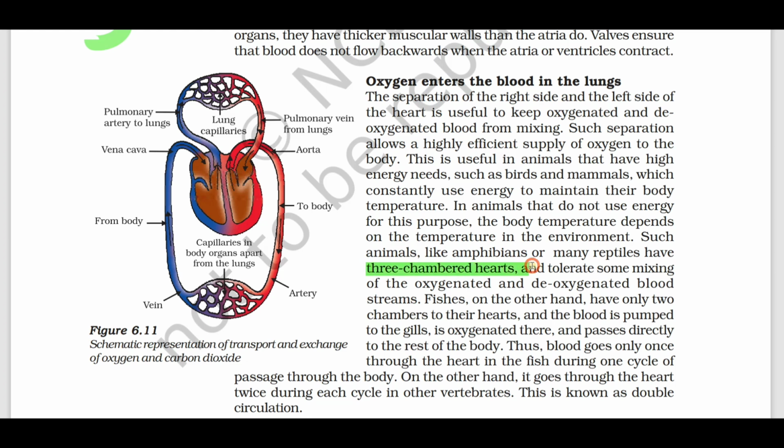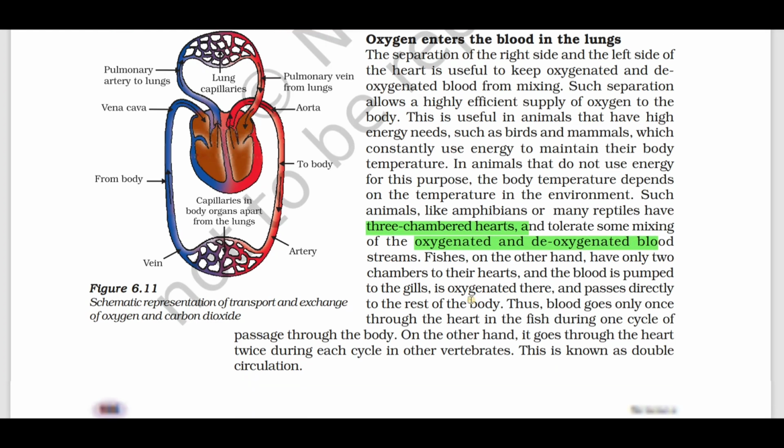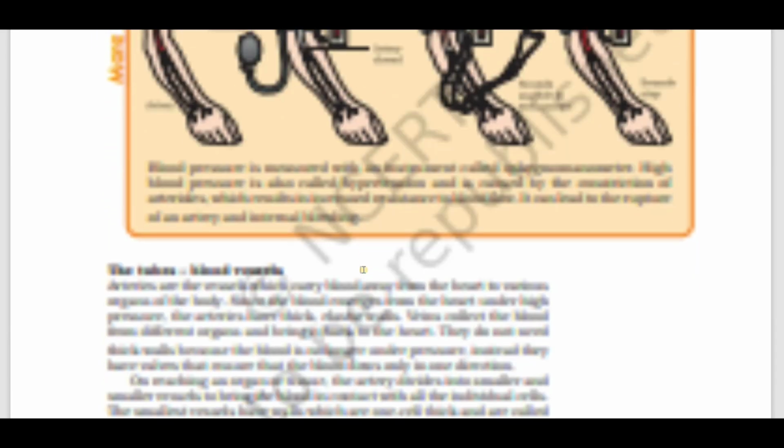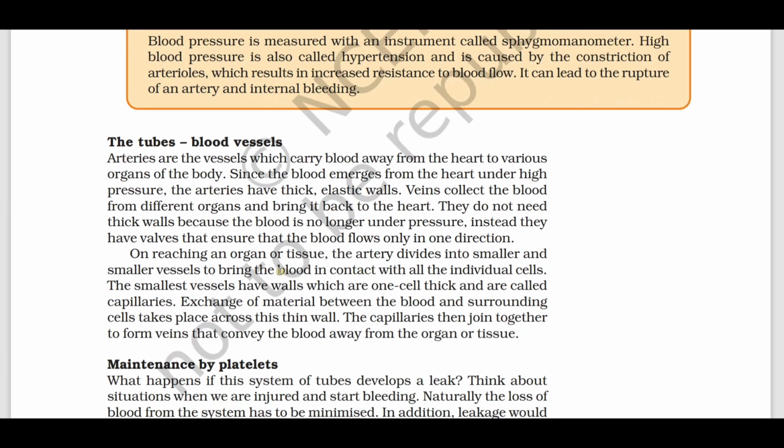The three chambered heart is more advantageous than the two chambered heart. You should know how and why oxygenated and deoxygenated blood are separated, and definitely learn the concept of double circulation. And you should know the difference between arteries, veins and capillaries.